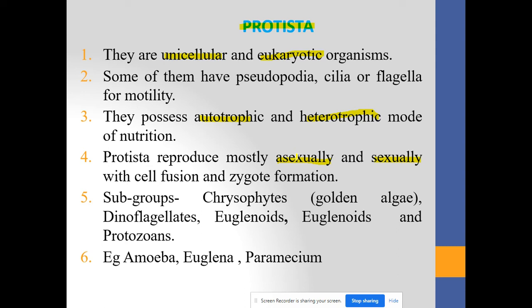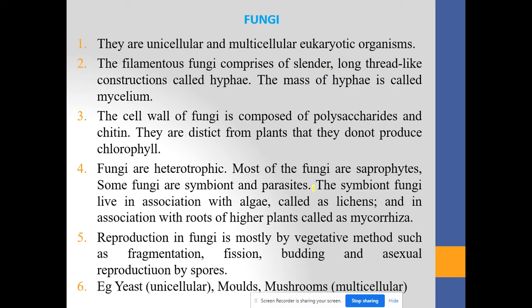They get reproduced by both methods of reproduction, that is the sexual method as well as the asexual method. They have different subgroups, that is chrysophytes, dinoflagellates, euglenoids, and protozoans. And the examples are amoeba, euglena, and paramecium. Then the third kingdom.